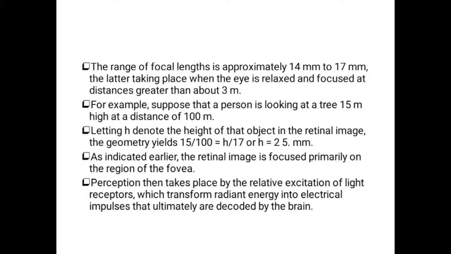The receptors present in the retina, rods and cones, convert that radiant energy into electrical impulses, because each rod and cone is connected to a nerve ending, which is the optic nerve. The optic nerve carries the electrical impulses to the brain. After the information is decoded by the brain, it is passed to the sensory organs, and so we can identify that the object is a tree.